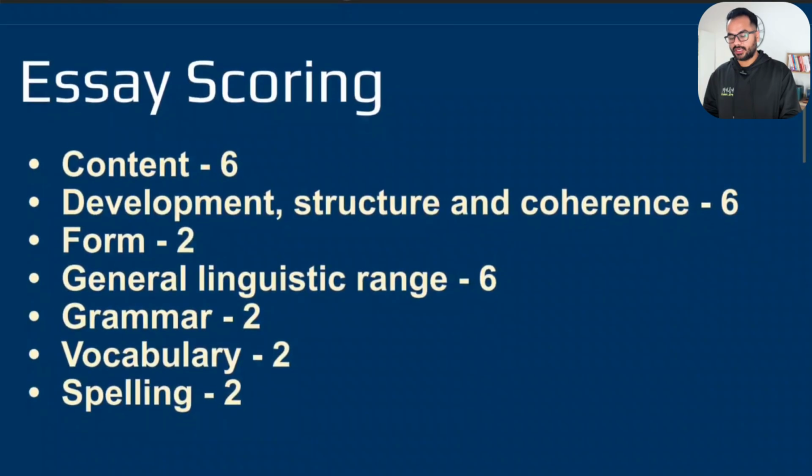For writing essay now, the very first thing is we need to understand the scoring part of it. Like, what is the scoring change and how does a computer check all these things? What are the things that a computer assesses for them to give us a full score? So in terms of the scoring, they have not really changed the categories. The categories are still the same. So we have got content, development, structure and coherence, form, general linguistic range, grammar, vocabulary and spellings. All these things are exactly the same.